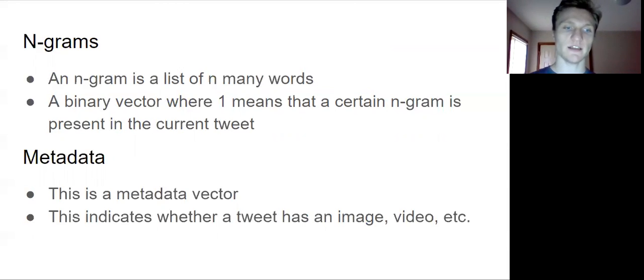I also used metadata, which is just a binary vector where the values indicate a certain meta feature, such as whether or not the tweet contains an image or a link to an external site.